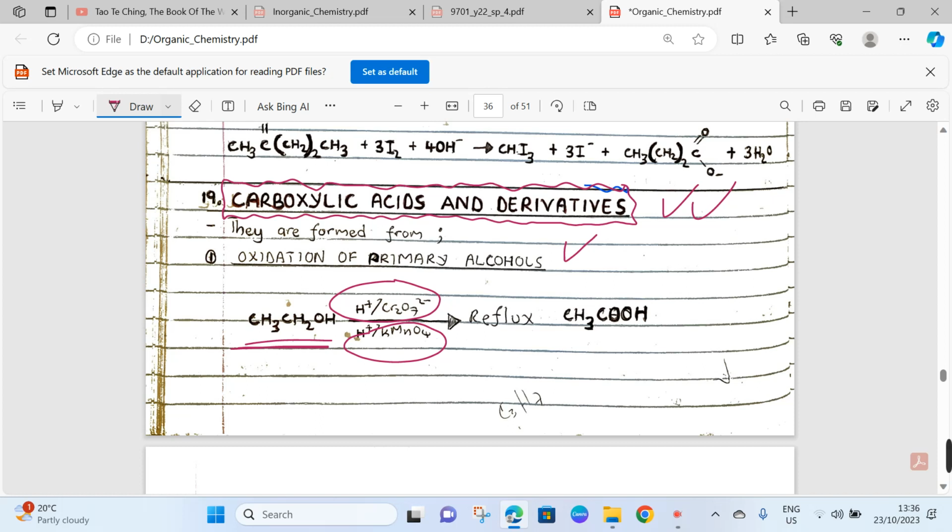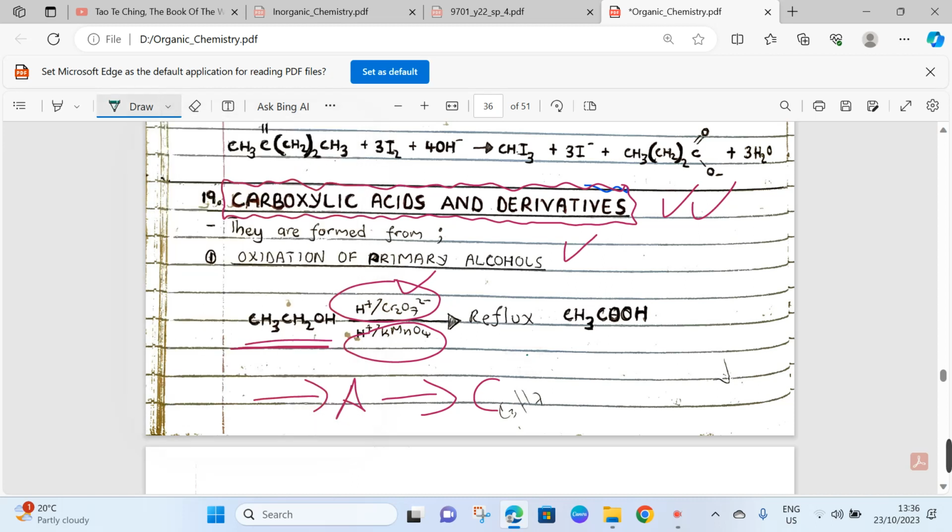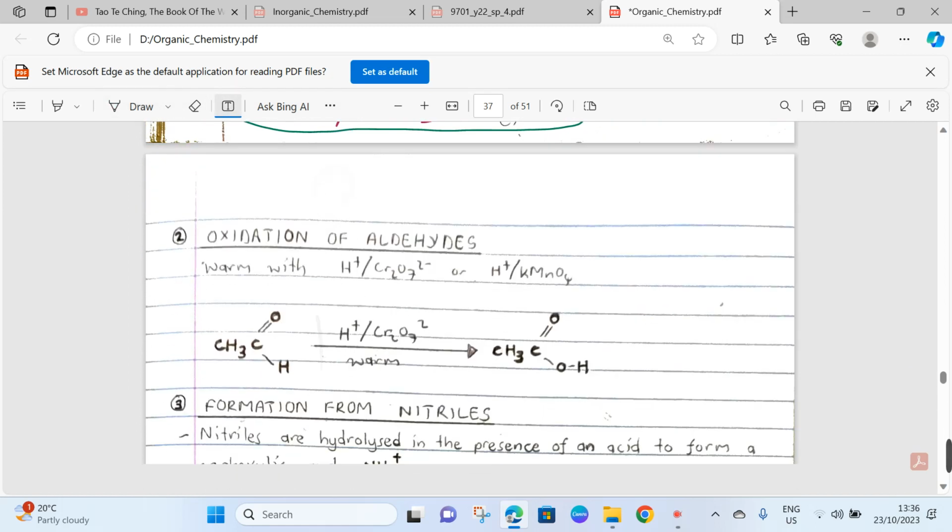When a primary alcohol is heated in the presence of a weak oxidizing agent such as acidified potassium manganate, it produces your what? An aldehyde, right? And further oxidation produces a what? A carboxylic acid. But if a strong oxidizing agent is used, such as acidified potassium manganate, the reaction takes place immediately from the alcohol directly to a carboxylic acid. That's all there is to it. Okay?